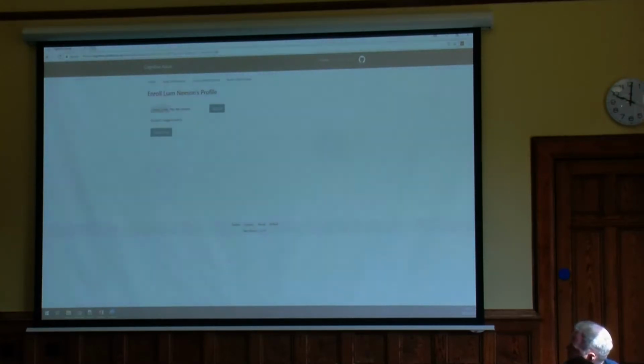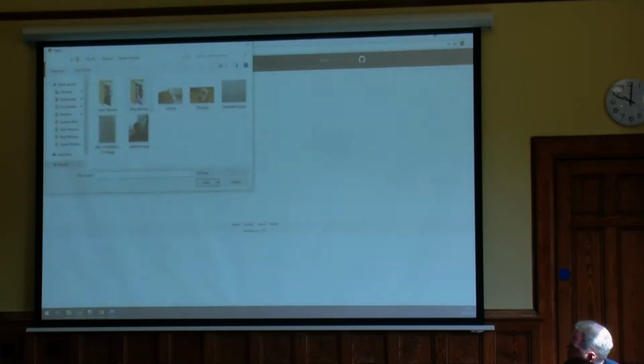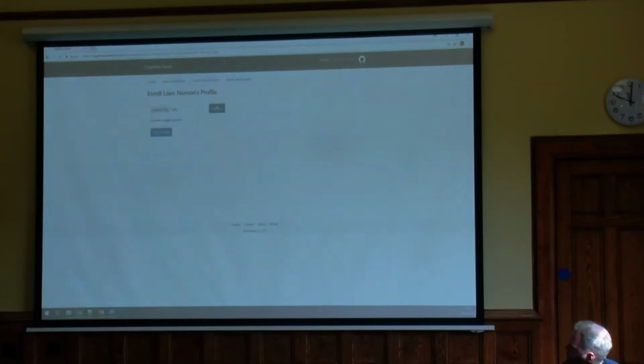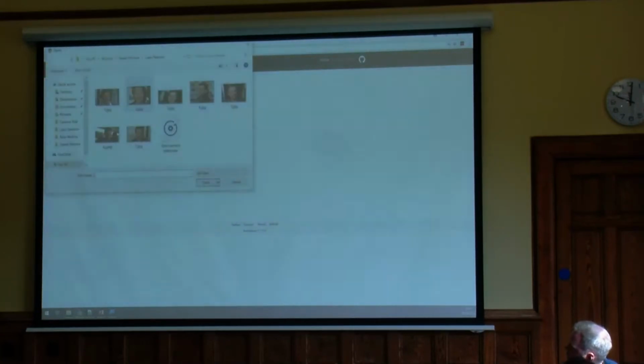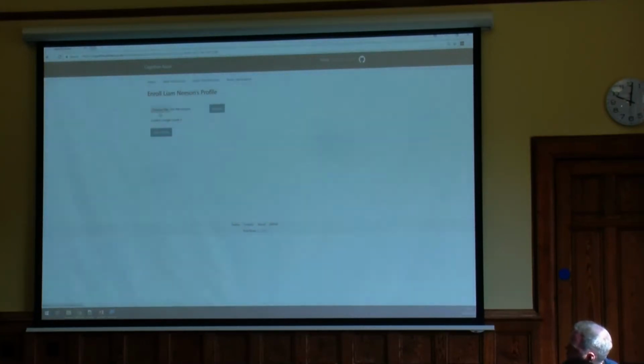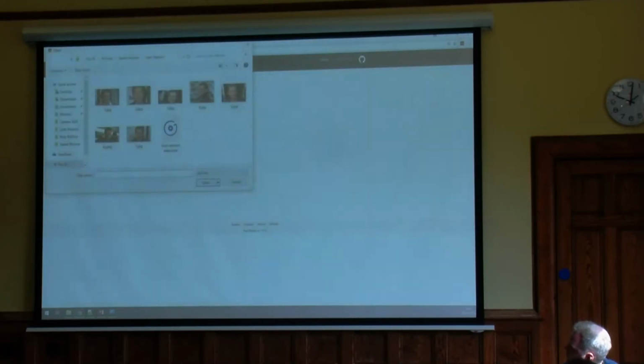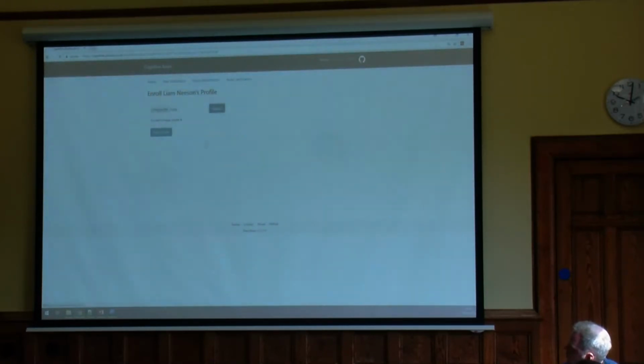And you need to specify a number of images. The more images, the better. So if I upload a number of images, I'm going to upload the first 5 images. And I'm going to train the profile. This next bit is going to happen fairly quickly because I haven't uploaded that many images. But I'm going to hit train profile.